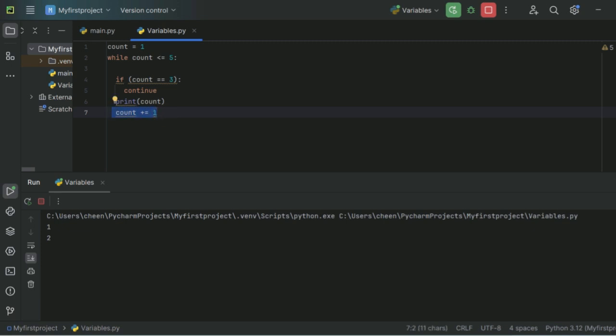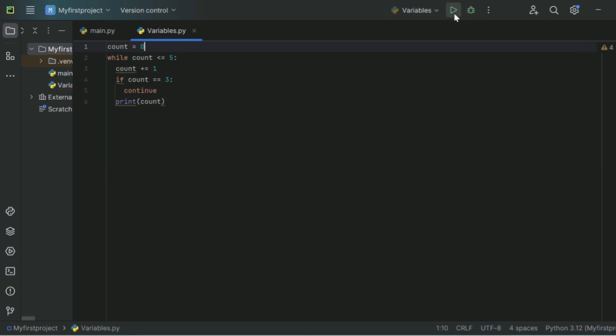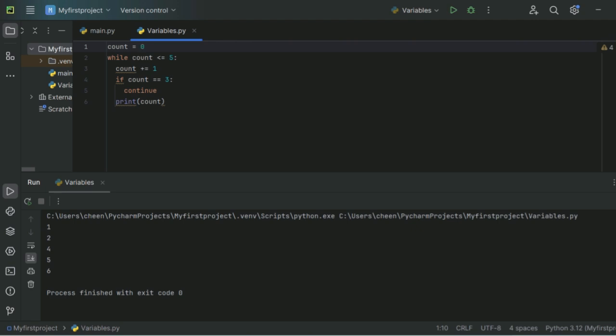What if I replace this and put it on top here? Then I have to start count with 0, because otherwise it will display from 2 to 6. But I want to display it from 1 to 5. So I'm initiating with 0. Let's see how it will work now. I'm executing it now. And see, 1, 2, 3 is skipped. 4, 5, 6. So this is how continue works with a while loop.